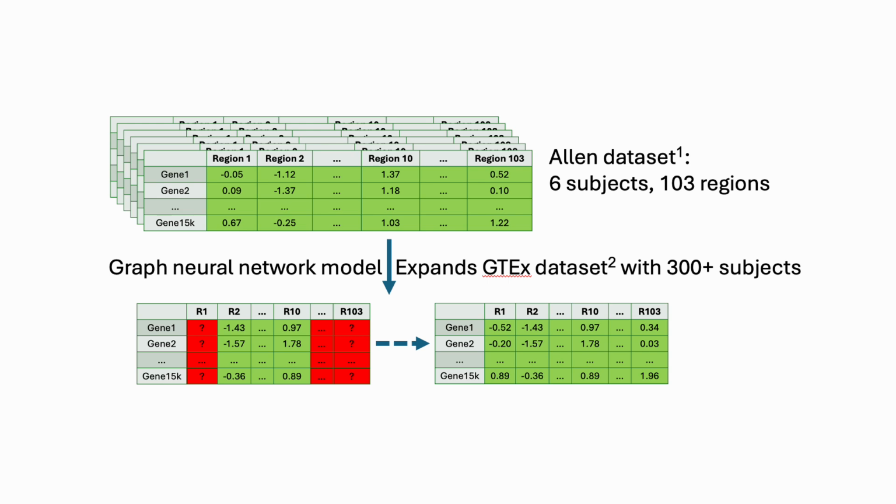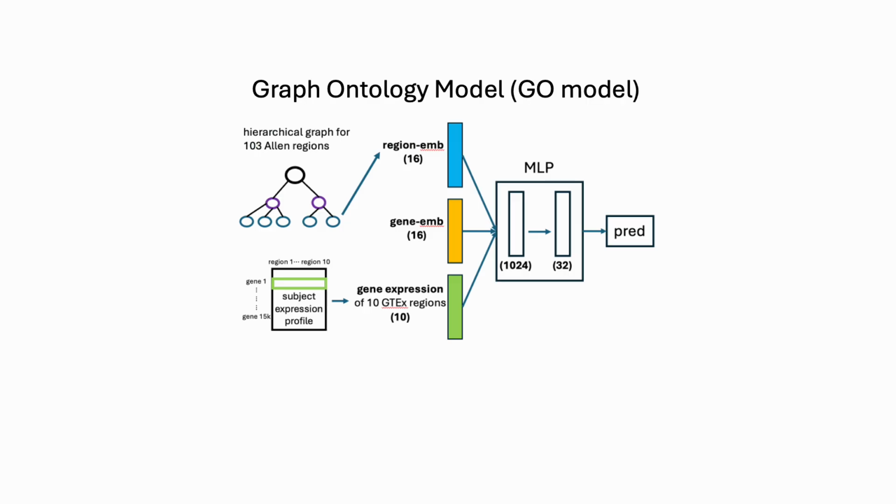To address this, we turn to the Allen Human Brain Atlas dataset, which covers over 100 distinct brain subregions from 6 subjects, including crucial areas for disease research. Leveraging this, we developed a graph neural network model based on an expert ontology that predicts 103 subordinate or previously uncollected brain regions for GTEx subjects.